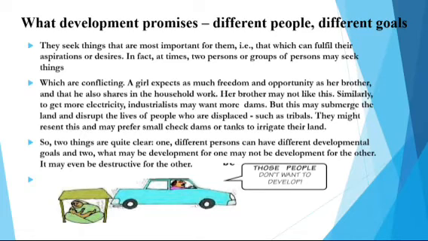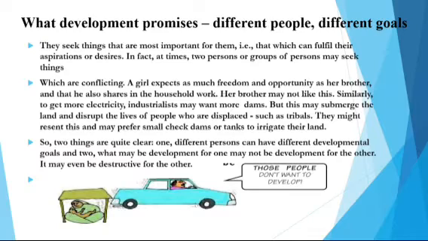What they seek is what is most important for them, what they need, which can fulfill their needs in their day to day lives. At times, two persons or groups of persons may seek the same thing or different things which are conflicting.